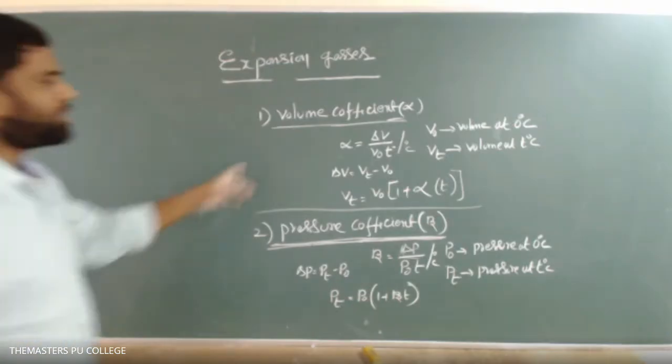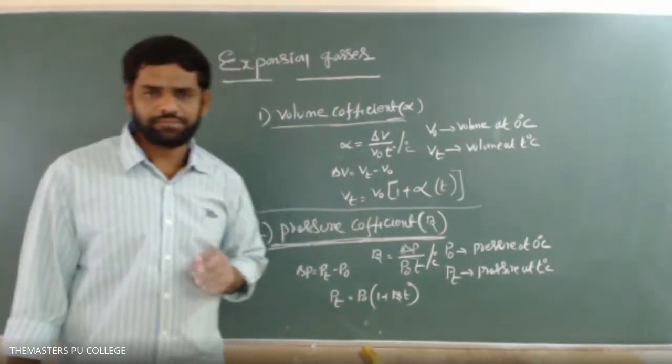Sir, from 0 degree Celsius to 1 degree, that only, sir. Which one? Last sentence you repeat once more. Yeah, from 0 degree centigrade to 1 degree centigrade. That's it. Okay, sir.